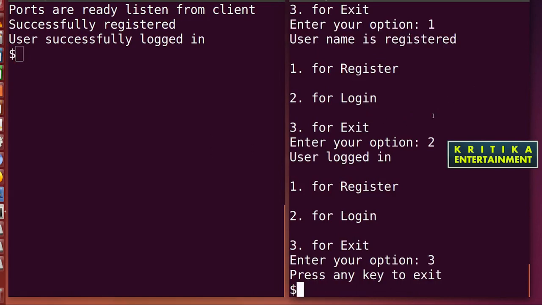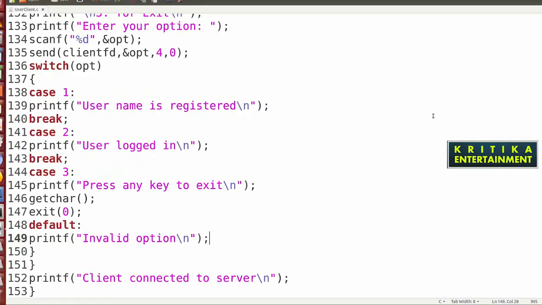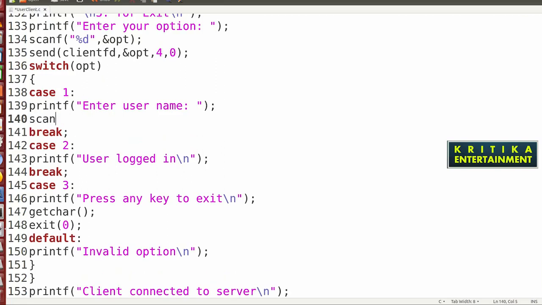So now I will start the coding from the client side. For the register purpose I will enter here. What to write here? Printf enter username, and scanf percent s.